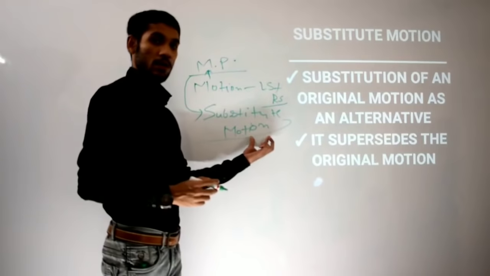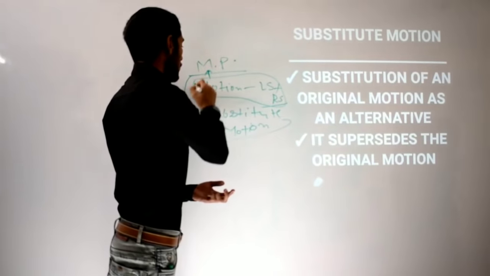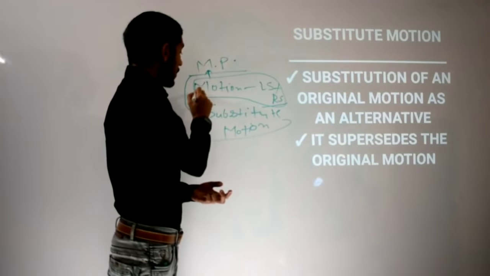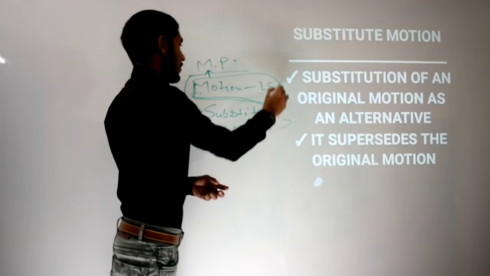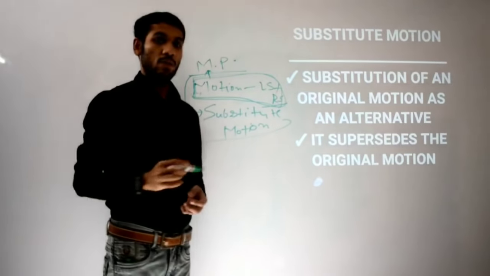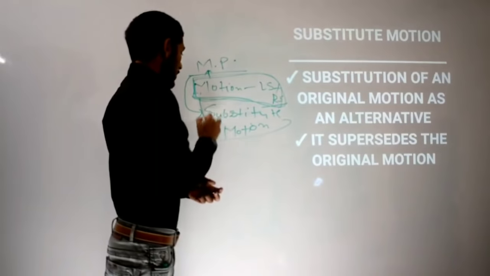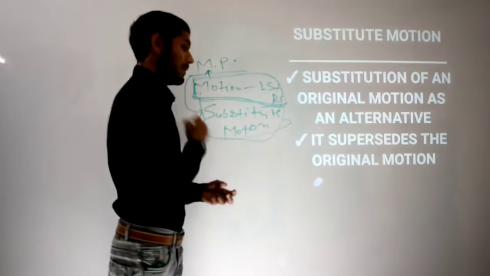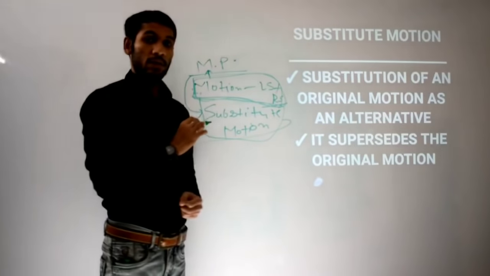This substitute motion will supersede this motion. It means this earlier motion, the original one, now has no meaning. Okay, now this has no meaning. Fine, this has no meaning. Now this substitute motion is not totally independent, because it is the independent one.